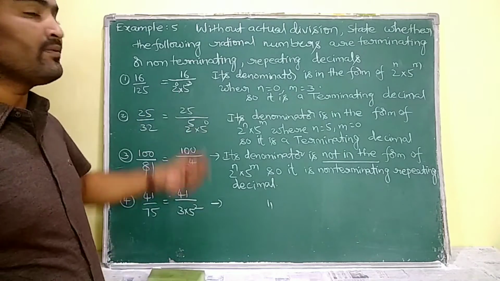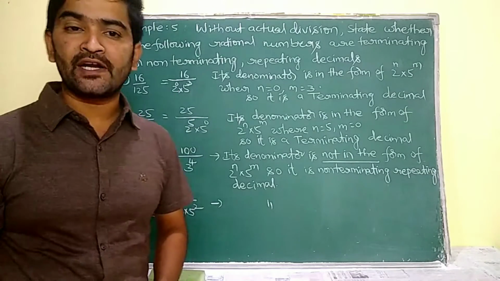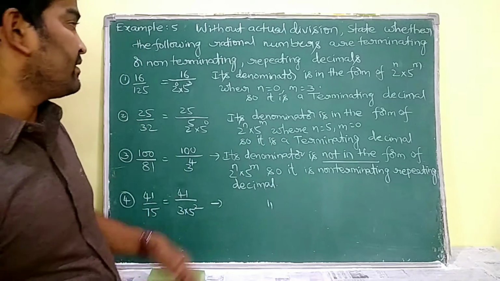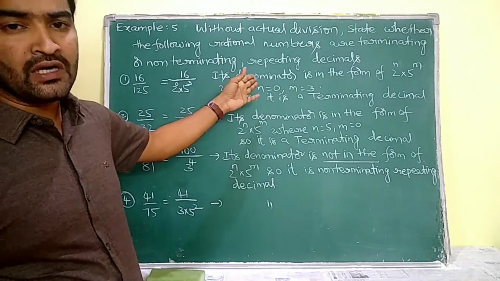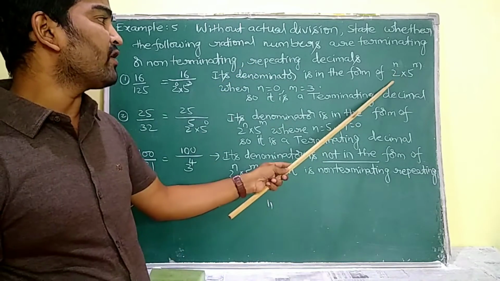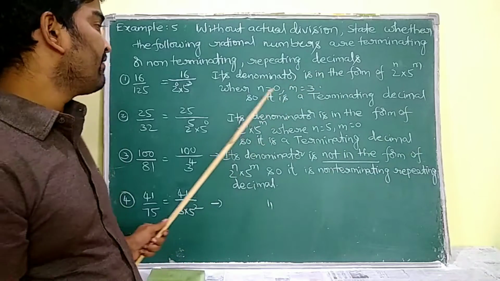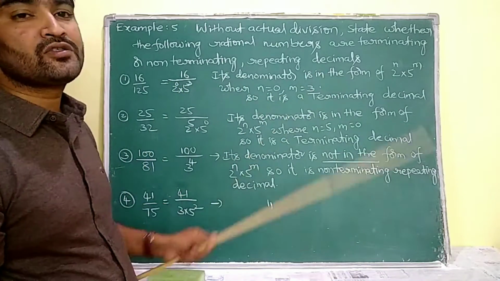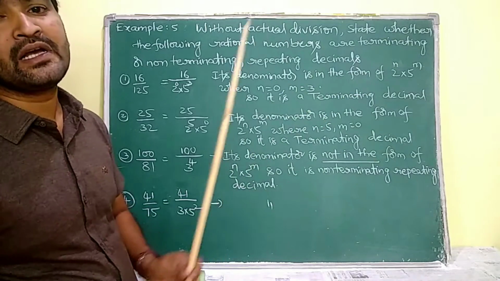So here the denominator is in the form of 2 power of n into 5 power of m. So it is going to be a terminating decimal. The same thing we are going to conclude here. Its denominator is in the form of 2 power of n into 5 power of m, where its n value is 0 and m value is 3. So it is a terminating decimal.